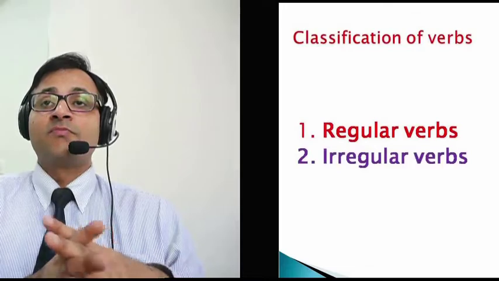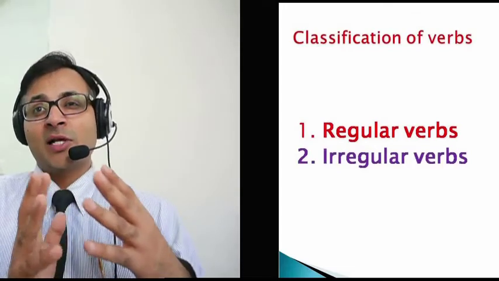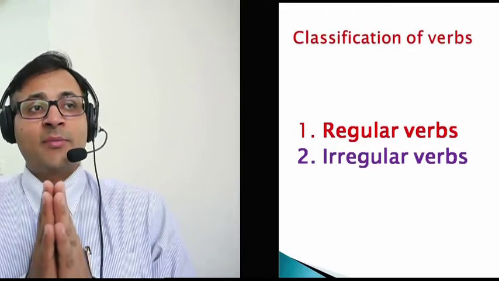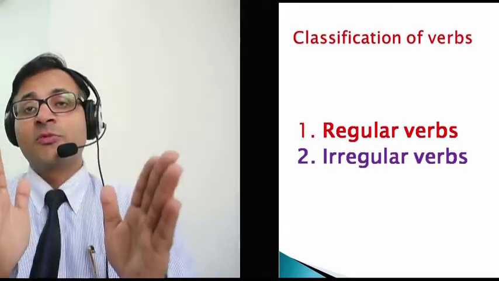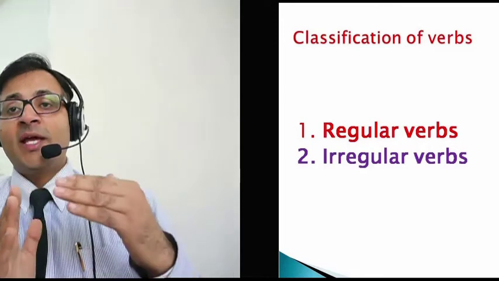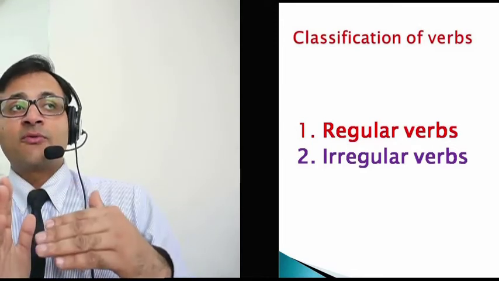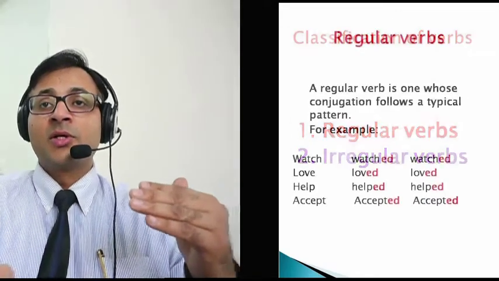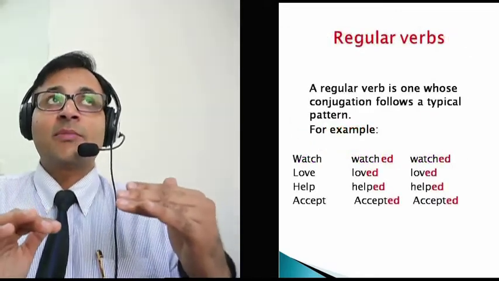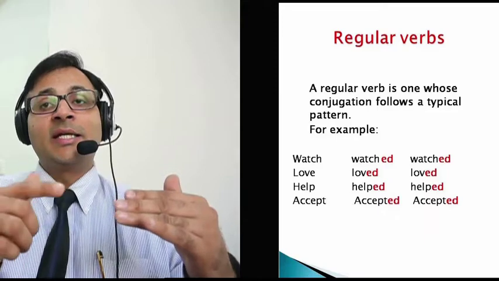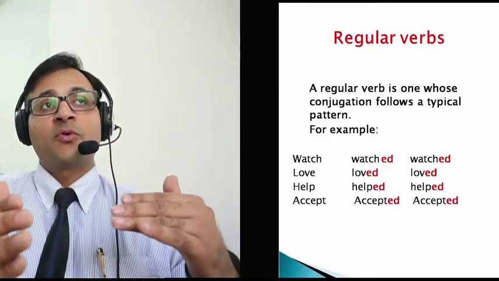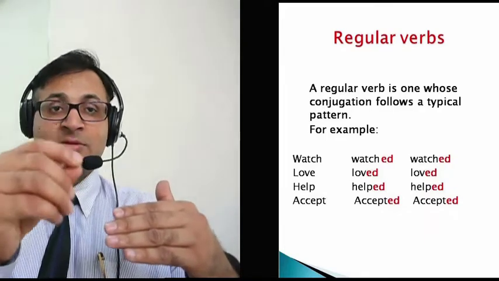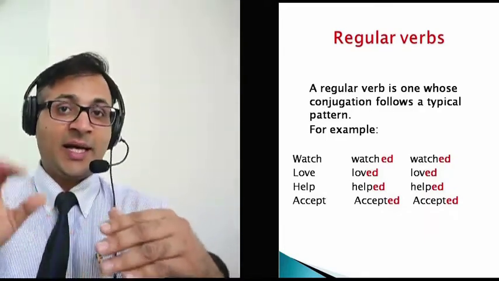So in the next slide we have a little classification of the verbs. When I say classification of verbs, I mean here regular verbs and irregular verbs. Regular verbs are the ones which can be guessed easily. They can be conjugated by just adding ed after them. If I have to use a past tense of some verb, I'll just use the ed suffix at the end of the verb and I have the verb.